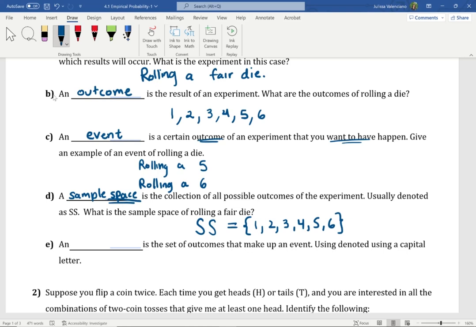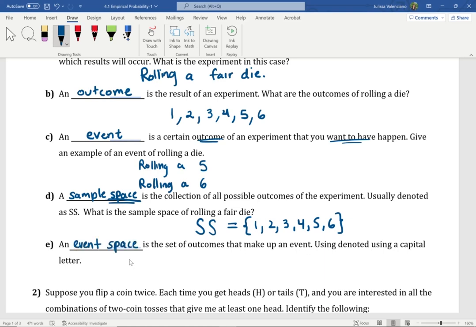So I know that in part B, we listed all the outcomes. In part B, we're saying this forms a set. We call this the sample space. Now, E says a blank is the set of outcomes that make up an event. This is what we call an event space.